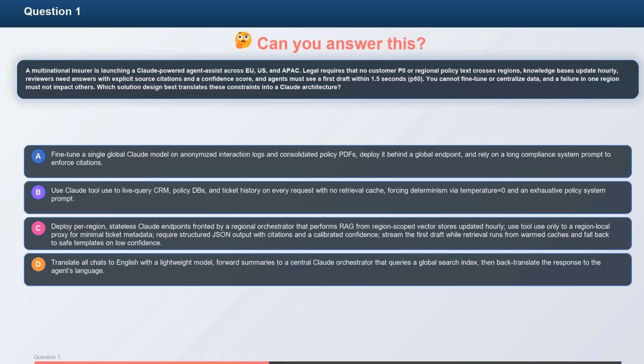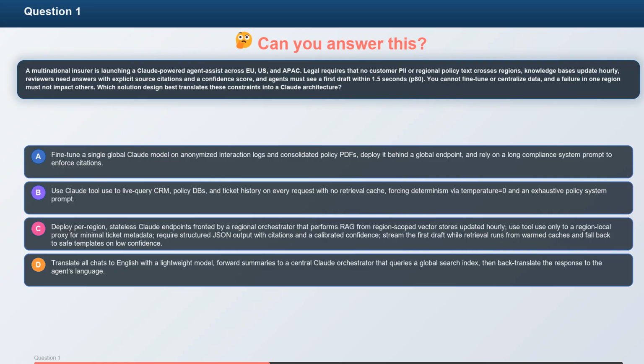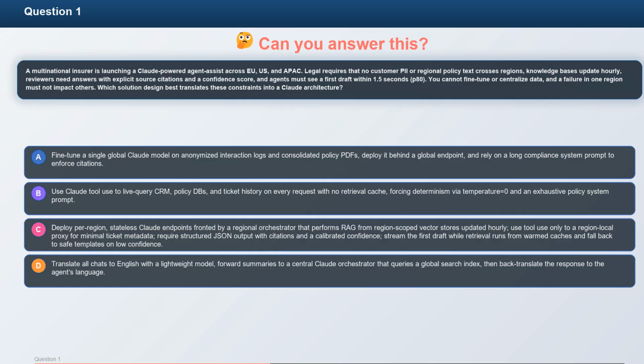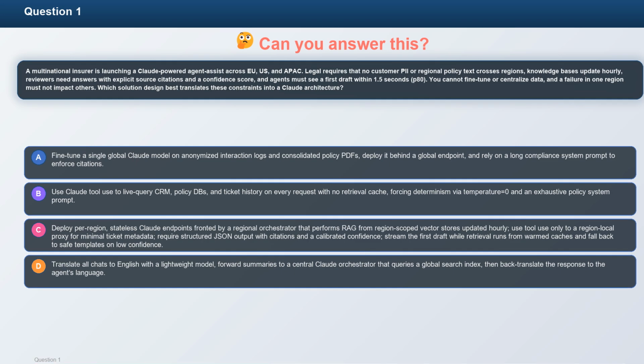C. Deploy per-region, stateless Claude endpoints fronted by a regional orchestrator that performs RAG from region-scoped vector stores updated hourly. Use tool use only to a region-local proxy for minimal ticket metadata. Require structured JSON output with citations and a calibrated confidence score. Stream the first draft while retrieval runs from warmed caches, and fall back to safe templates on low confidence.